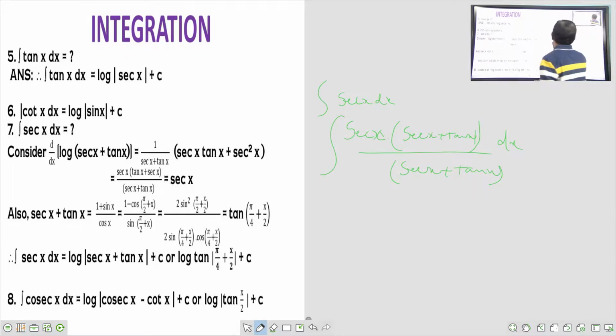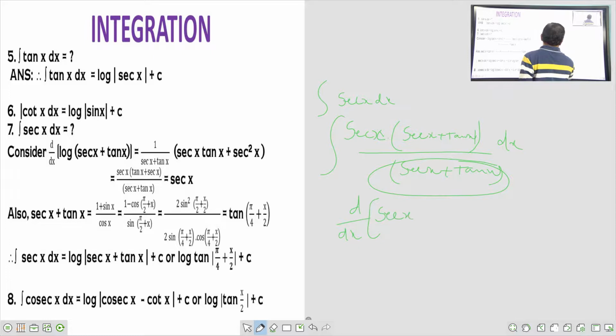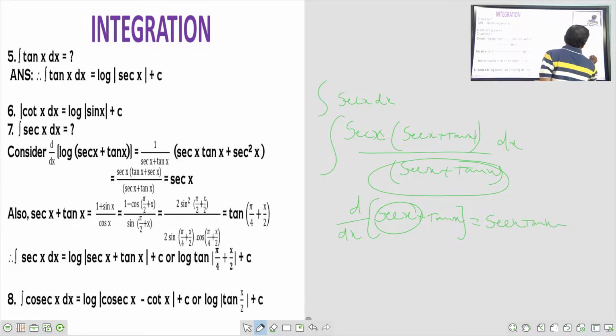So what happened here? Okay, so what about the derivative of this one? What is d by dx of secant x plus tan x? What is the differentiation of secant x? Secant x tan x. What is the differentiation of tan x? Secant square x.